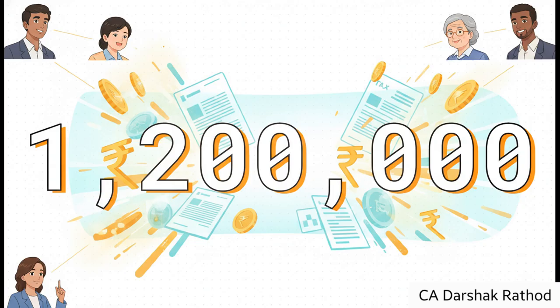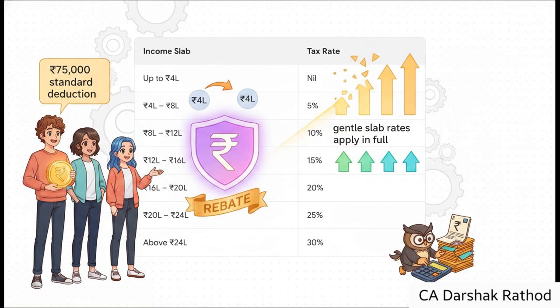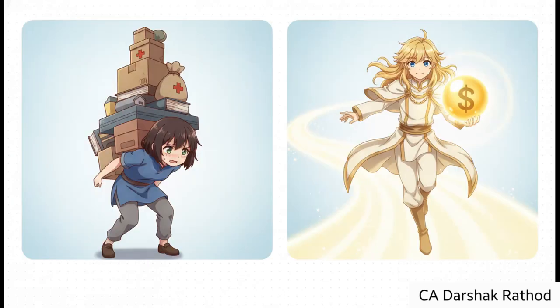No way, right? Now, what's kind of fascinating here is how these new uniform slab rates work alongside that 75,000 rupee standard deduction. Normally, the slabs themselves would levy tax in that 4 to 12 lakh range, but notice how that massive rebate shield we just talked about completely wipes it out. However, and this is a big however, the second you cross that 12 lakh mark, the shield drops and those gentle slab rates apply in full. So let's look at the direct comparison.